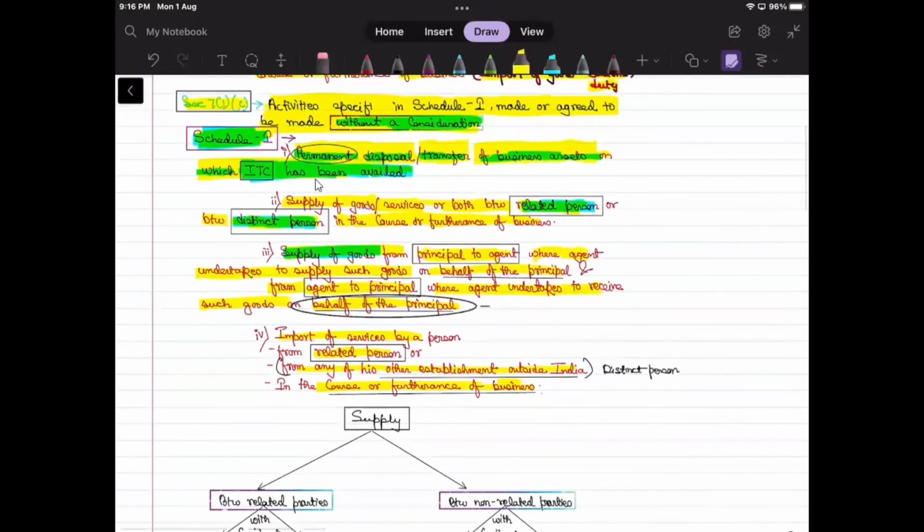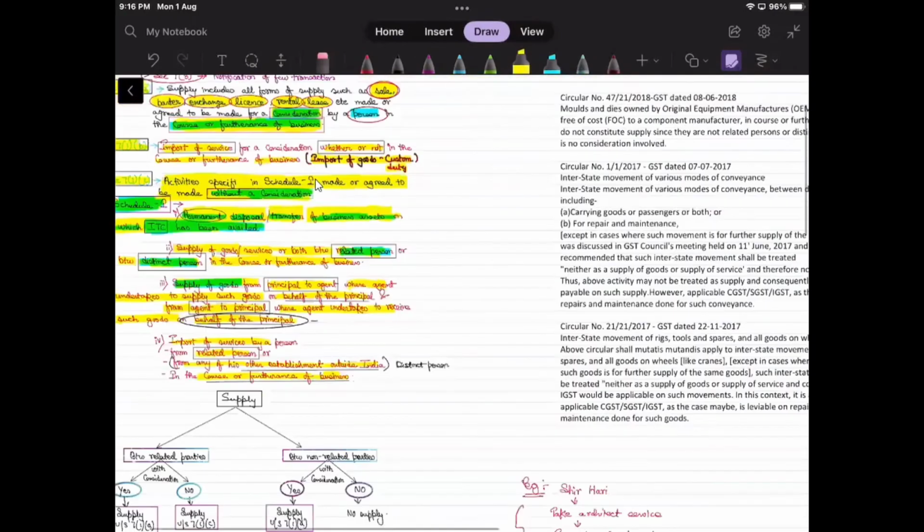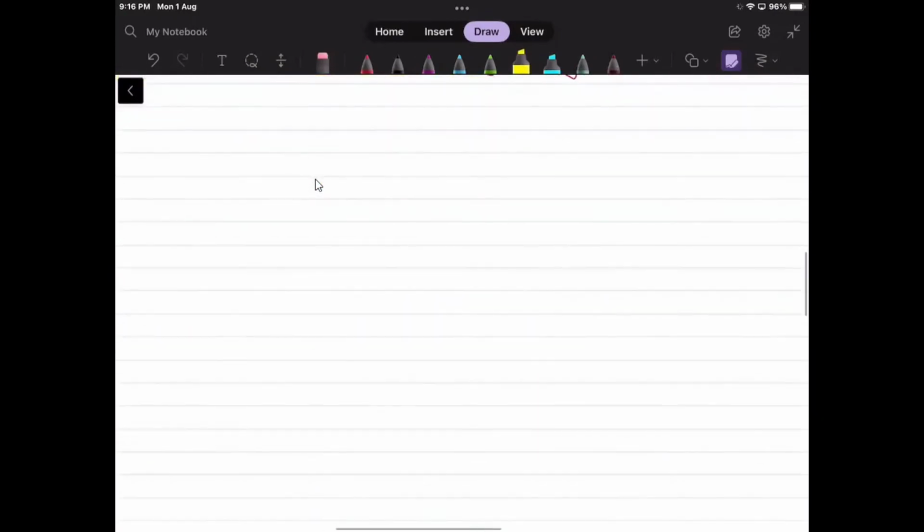Okay. So this is a kind of transaction where a lot of analysis can be made. So let's suppose this is a supplier of, say, for example, raw material. Here is the principal. Correct. Agent. So principal has hired an agent, okay, who will help him in procurement of the goods. Correct. Procurement of raw material.